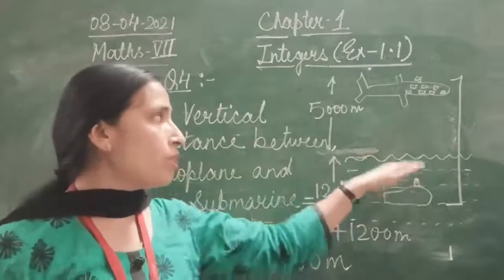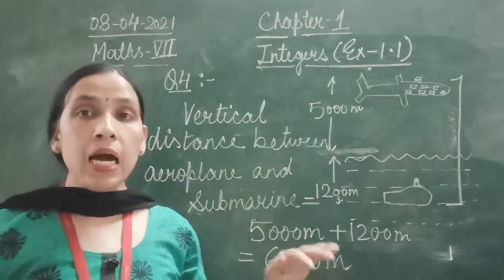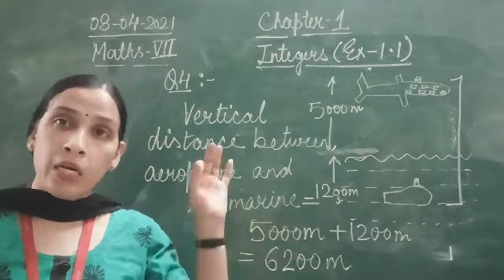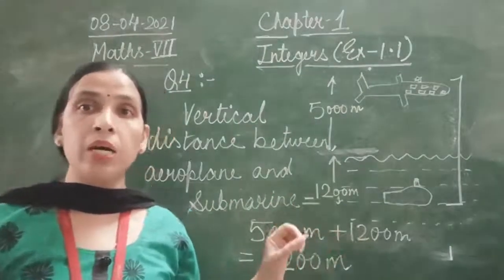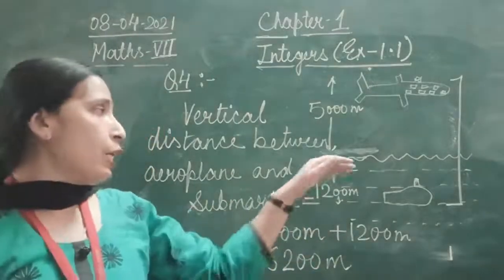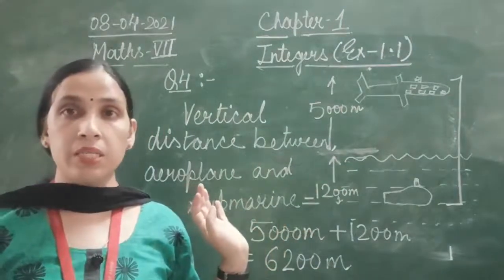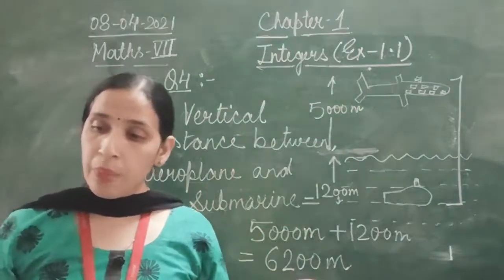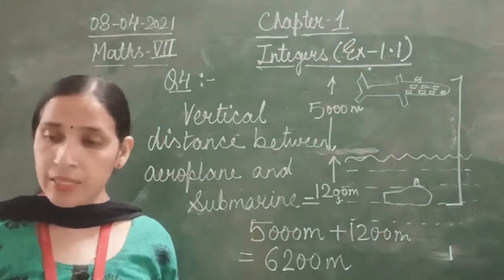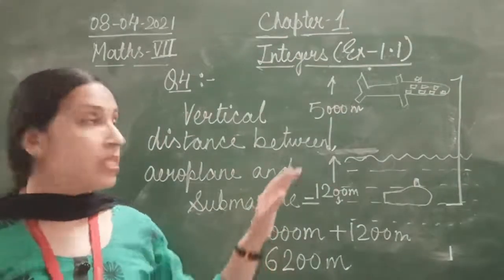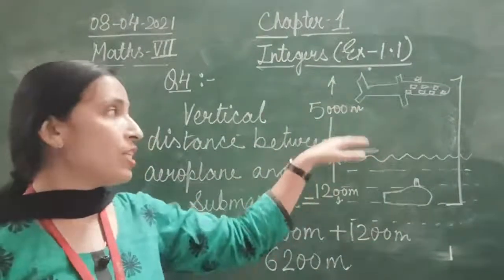The submarine was floating inside the sea, 1200 meter below the sea level. So this distance will become 1200 meter. Now what is the other part of the question? The other part is, what is the vertical distance between them?